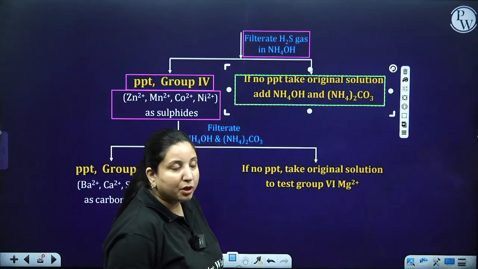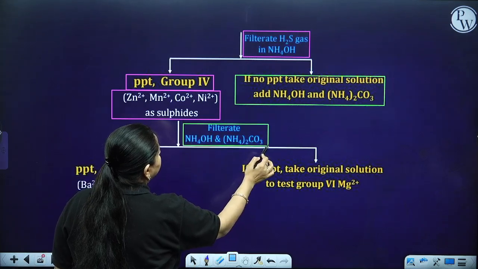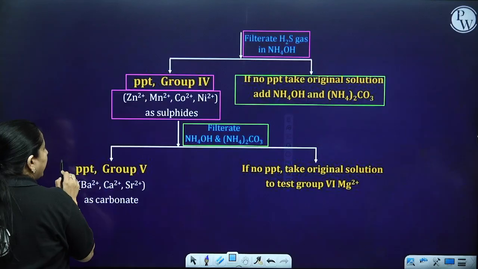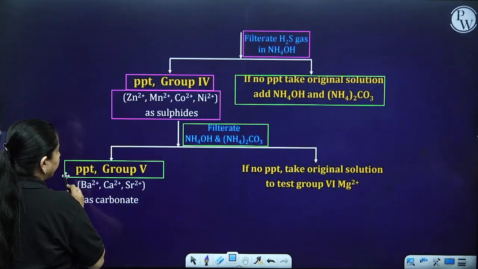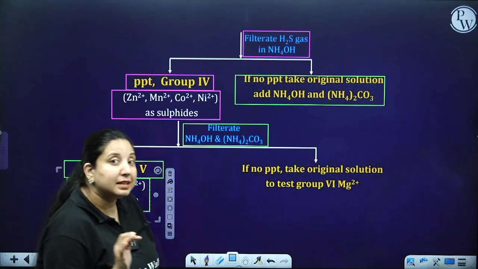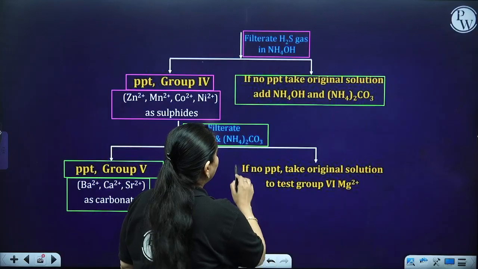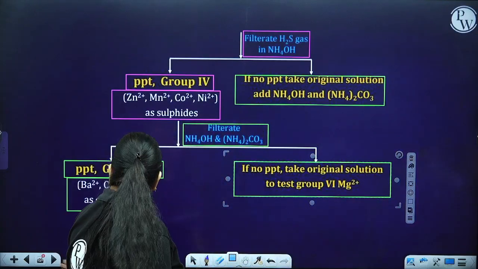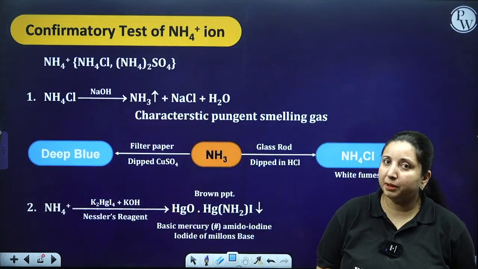If no precipitate comes, what do I have to do? I have to take the filtrate and add ammonium hydroxide and ammonium carbonate. Again two possibilities. If I get a precipitate, it means group 5 members are present, which are barium, calcium and strontium, and they are present as carbonates. If I did not get any here, then no precipitate, so take the original solution to test for group 6, that is magnesium. Okay. Now, this was the complete procedure.